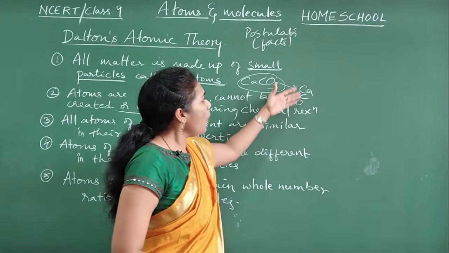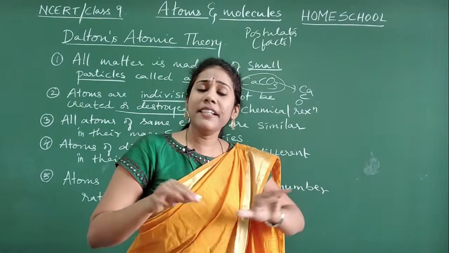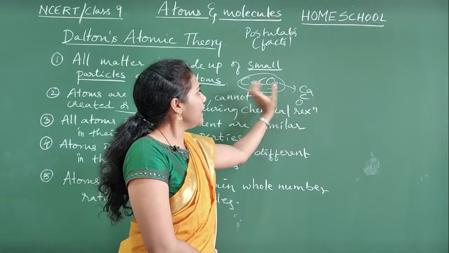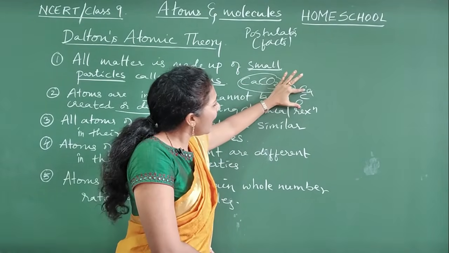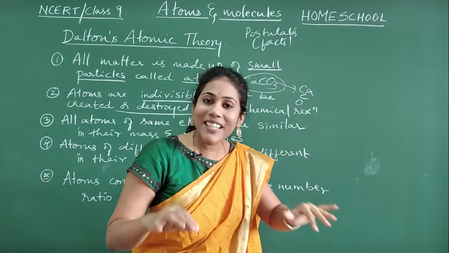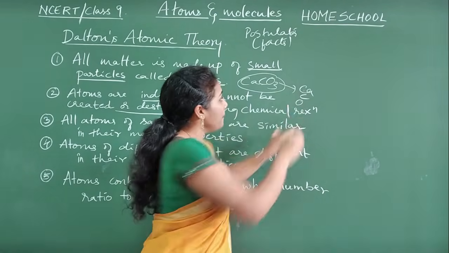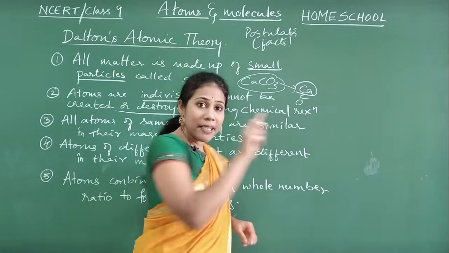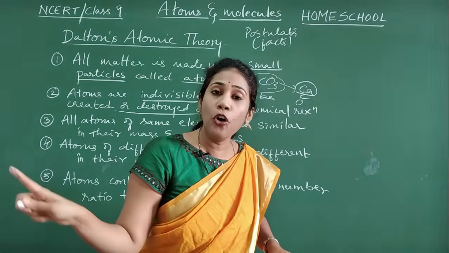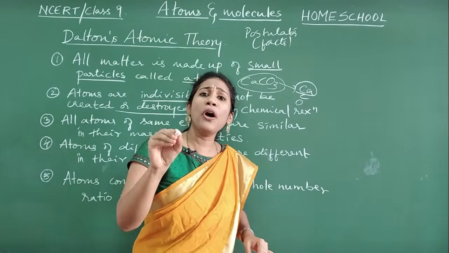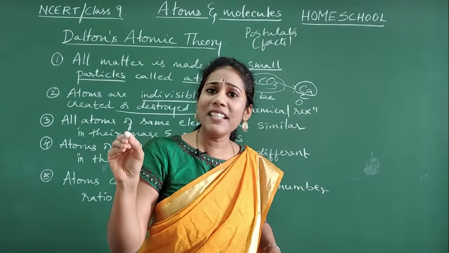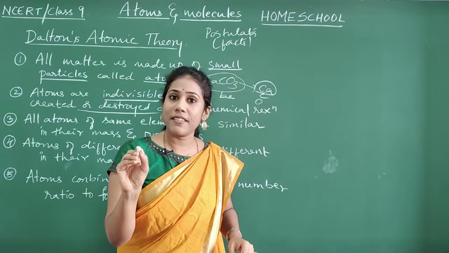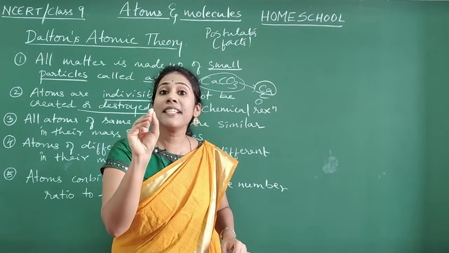So how are these atoms present in our nature, guys? When these 3 combine, you get a molecule. That's a different thing. But how are these present in our nature? Is calcium present as a single atom? No. Is carbon present as a single atom? No. Atom is so small that you cannot see it with your naked eyes. It does not have individual existence. It cannot be present single.